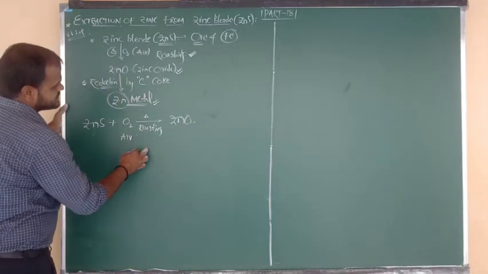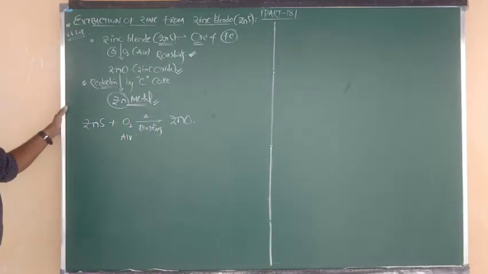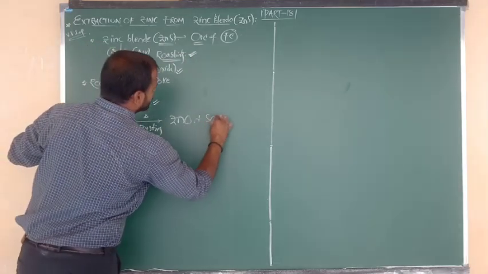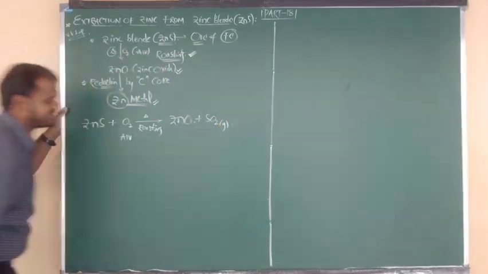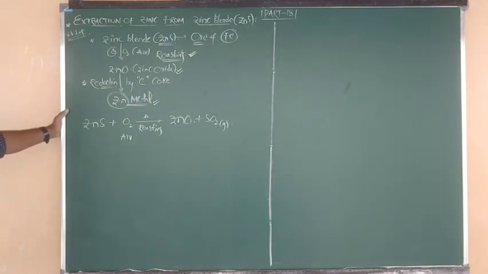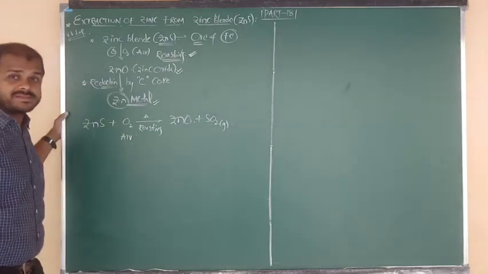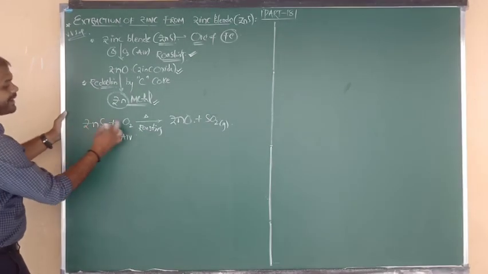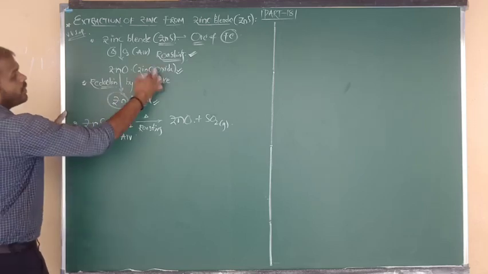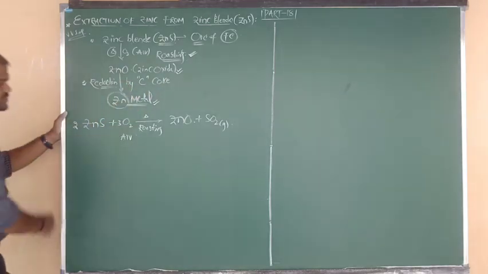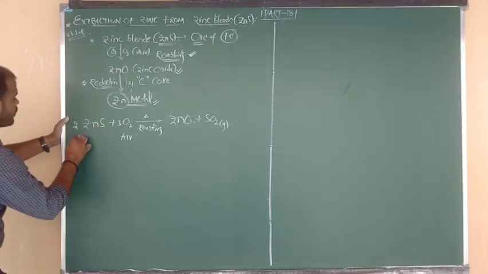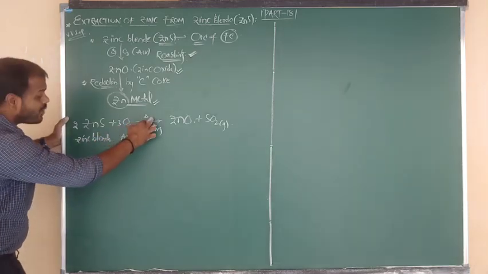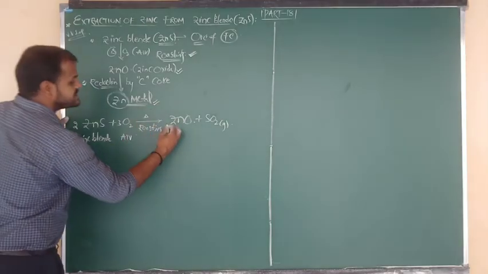So now we have to do the balancing. Before going to do the balancing, we have to write here another product. What is the common byproduct in the roasting procedure? The common byproduct in roasting is sulfur dioxide gas. Okay na beta? Good. So already I have told you in the last class, what is the ratio of sulfide and oxygen in the roasting procedure? The ratio of sulfide and oxygen should always be fixed in all roasting procedures, that is 2:3 ratio. So 2 moles of zinc sulfide ore, also we can say zinc blende, upon heating strongly in the presence of air, is converted into zinc oxide.